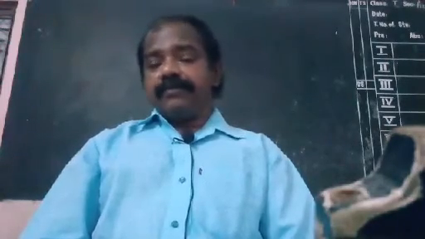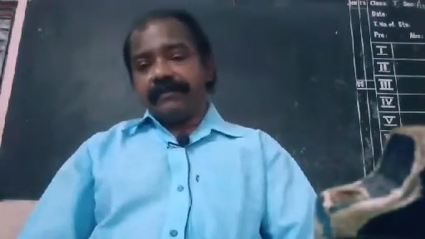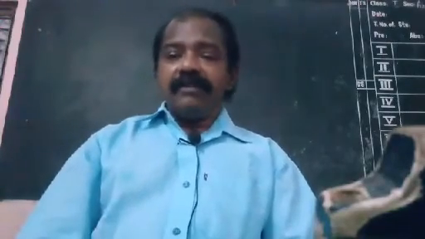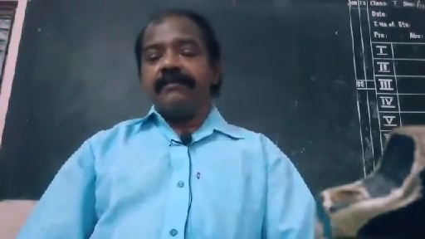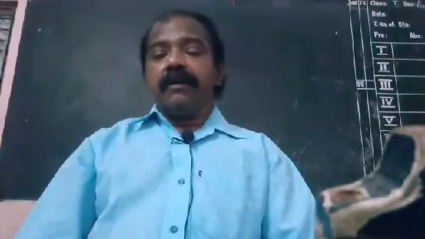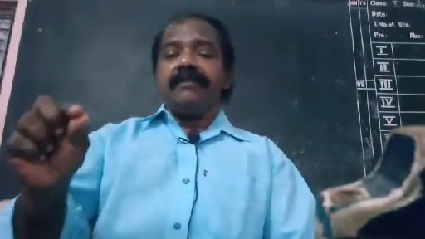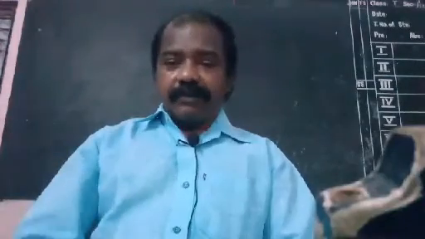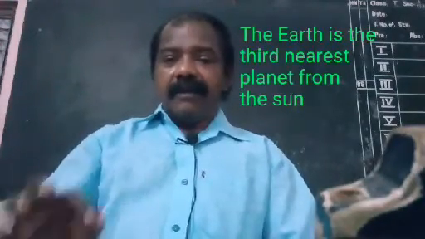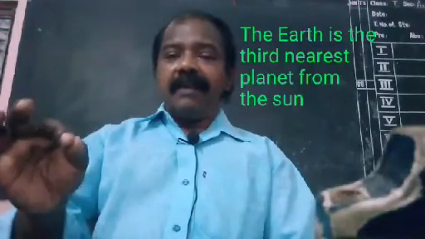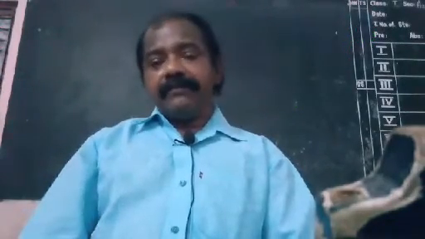What is the position of the Earth in the solar system? Earlier we studied, Earth is the third nearest planet to the Sun.